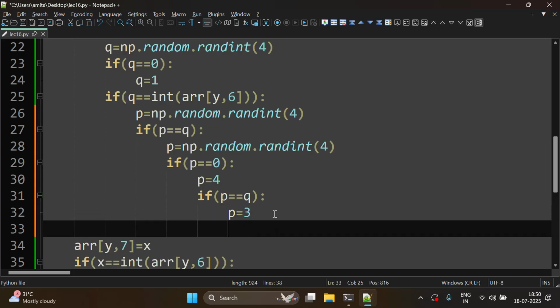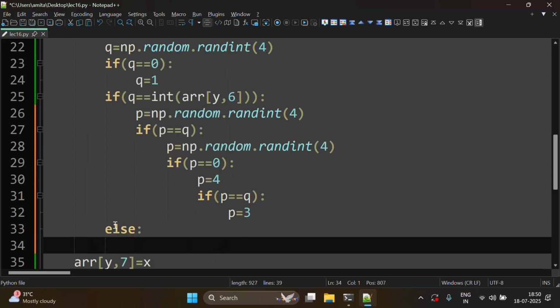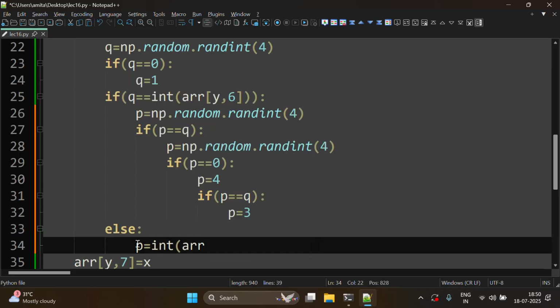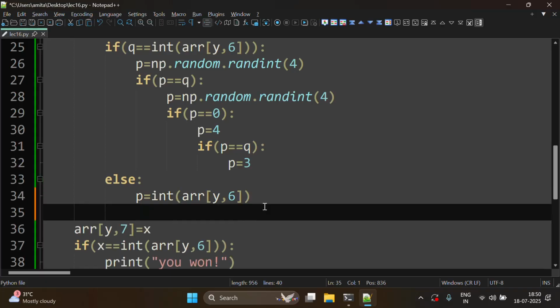And then we will write an else to this if: if q is not equal to the correct answer, then p will be equal to the correct answer. So integer arr[y, 6]. Let's save it, and then we need to print these options.